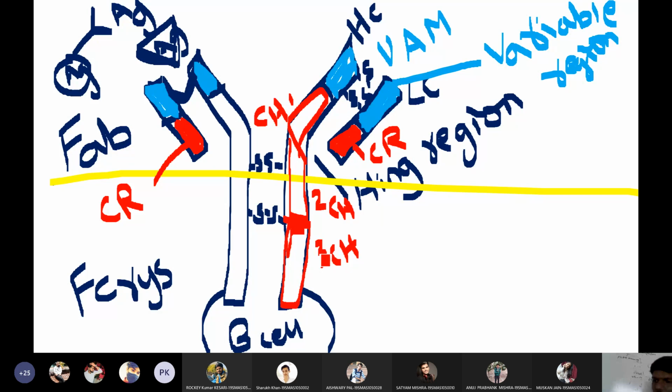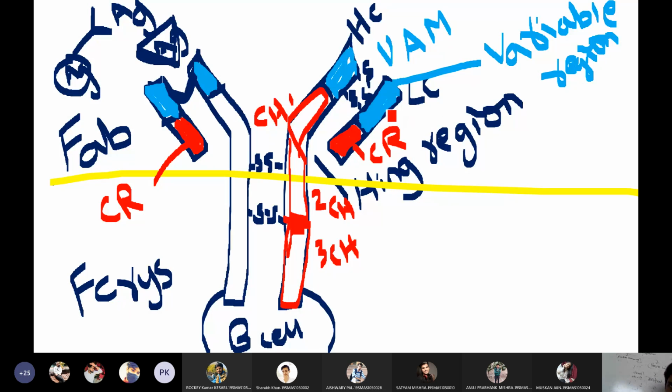So I'm doing a quick revision on the structure of the antibody. The antibody has two chains, a heavy chain and a light chain. It has 2 heavy chains and 2 light chains. The antibody is broadly divided into 2 parts, upper part and bottom part. The upper part is called the FAB portion, the fragment of antigen binding site, whereas the bottom part of the antibody is called the FC portion, the fragment of crystallization.